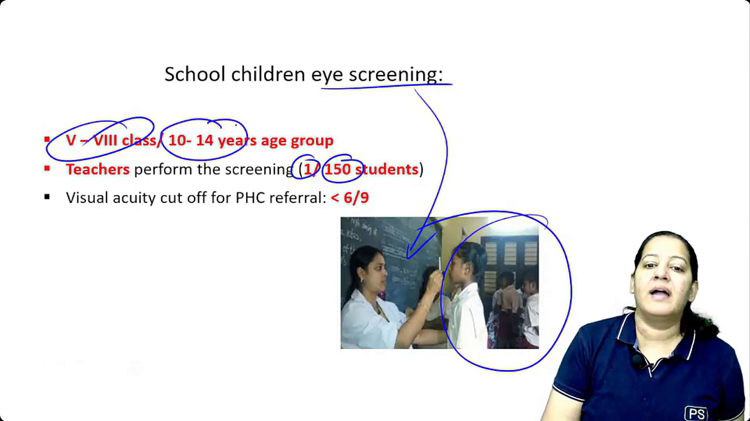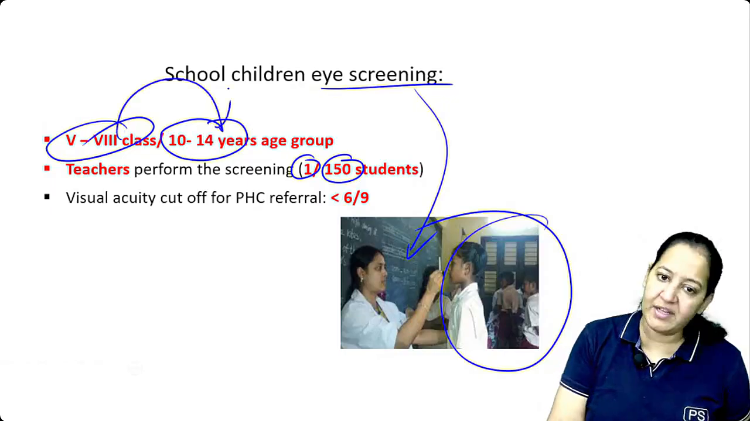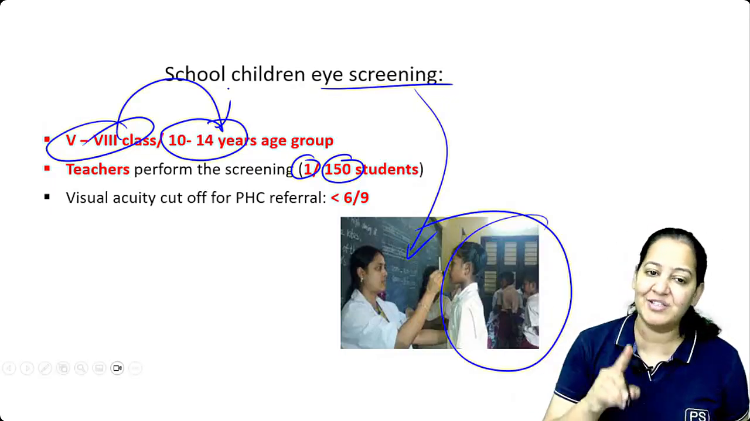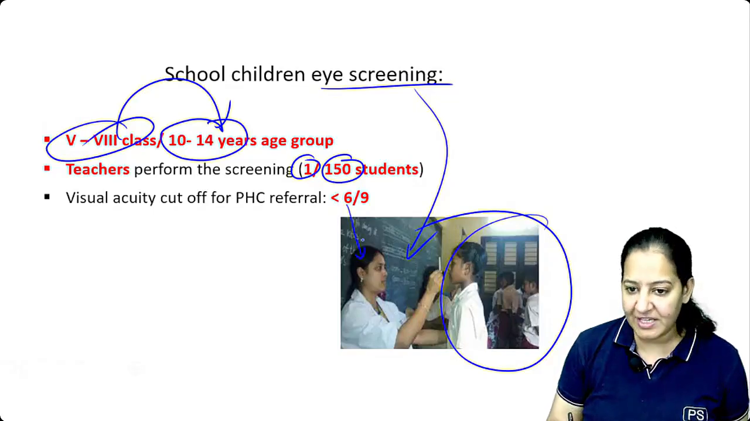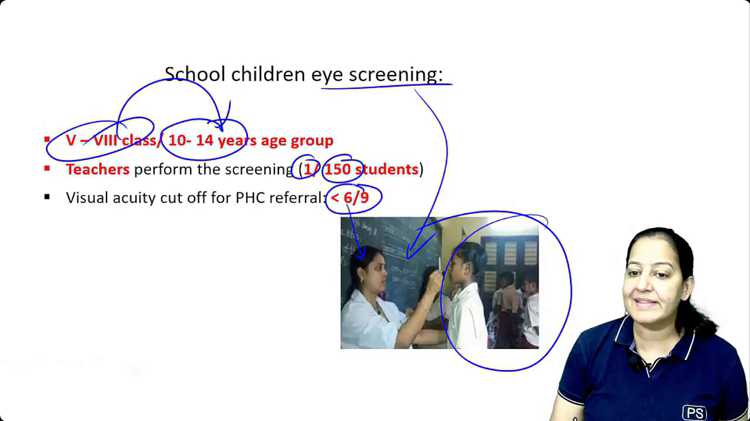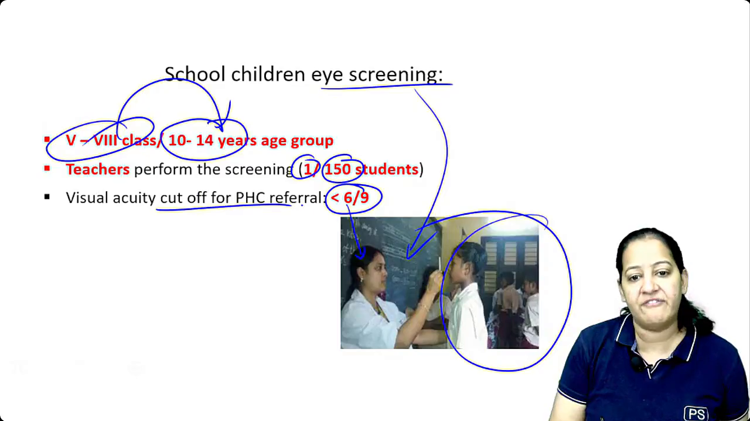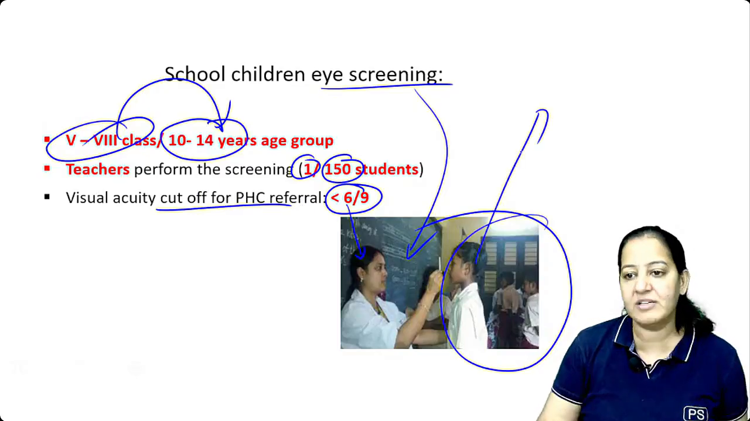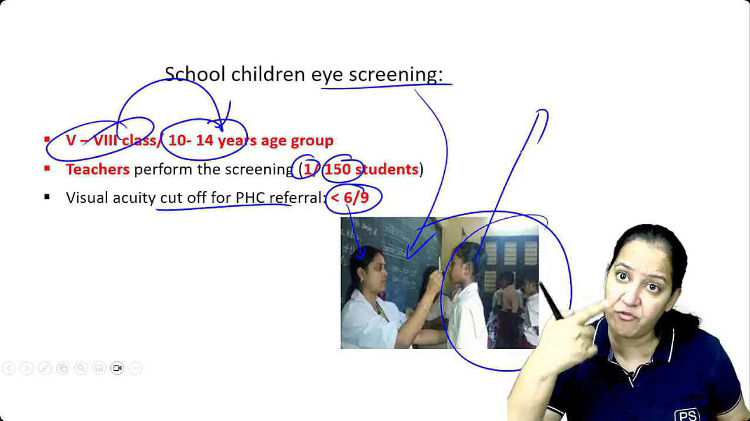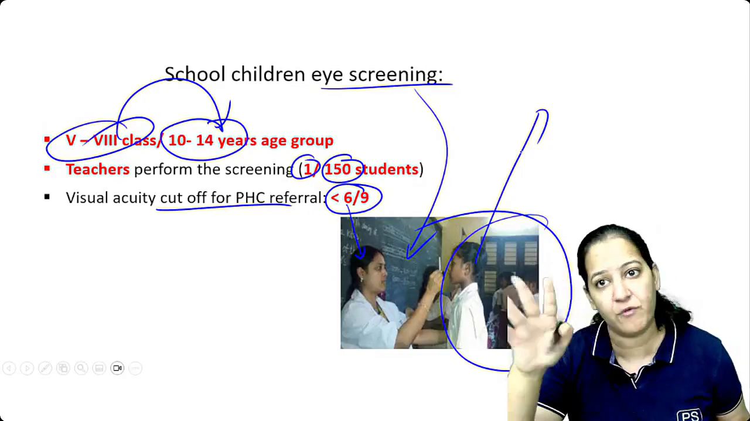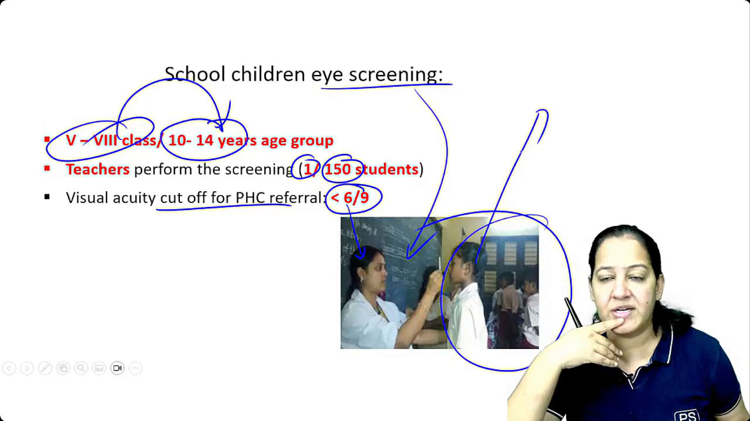And 10 to 14 years of age group. 5th to 8th means 10 to 14 years only. In 10 to 14 years, the child is in 5th to 8th class. And we will ask the teacher, if any child has less than 6/9 vision, refer it to the PHC. The child will come with this to the PHC. We will examine, confirm, and give free spectacles. We will give free of cost glasses to the child. No charges will be taken.